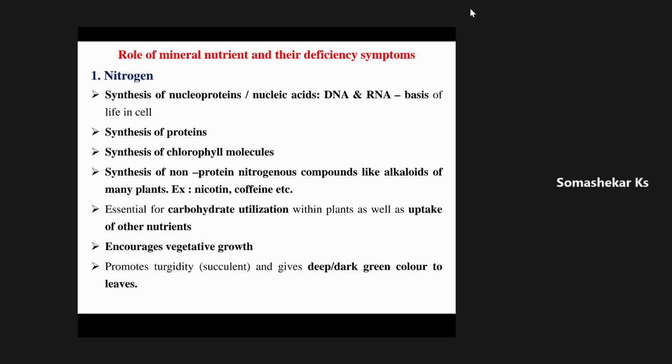Why the phosphorus demand for a pulse crop is more means, all the pulse crops have a tap root system. Tap root system means only vertical growth, there is no horizontal growth. And the number of fibrous or secondary and tertiary roots is also very less in pulses. So for a deep root system, for very good development of the root, phosphorus is required in a larger quantity. Hence, for all the pulse crops, we need to apply more phosphorus.